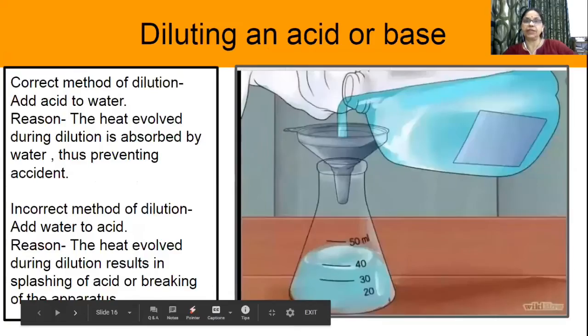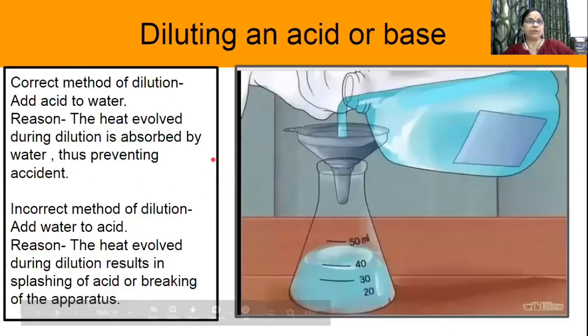Now let's move to the next very important topic again, how to dilute an acid or a base. To dilute an acid or a base, there is a proper technique. It's not so easy to do that. You cannot simply take water and acid and mix them like that, because it is an exothermic reaction.